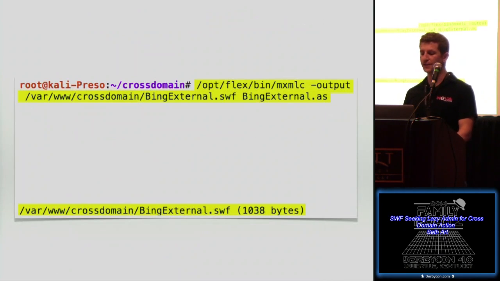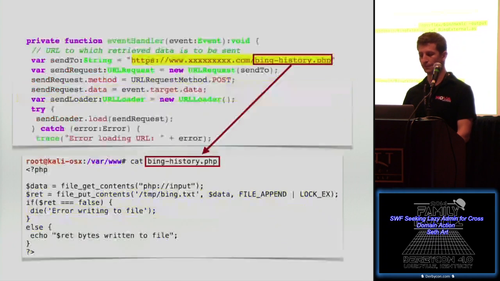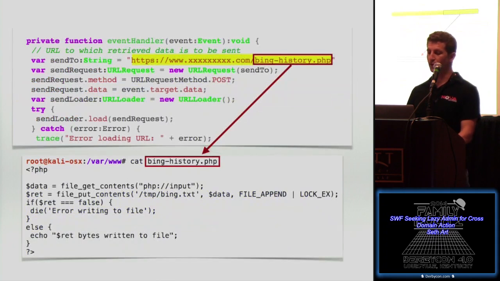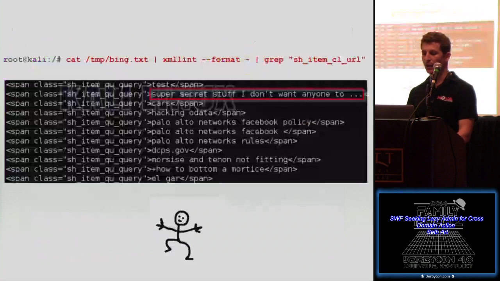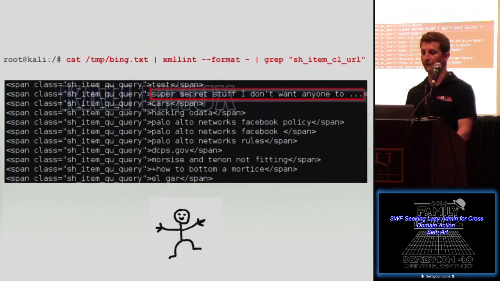I just wanted to show you all the Adobe Flex command, mxmlc, that you can use to compile the ActionScript into a SWF file. And on the bottom line, you're seeing that the SWF file is just being dropped right into my web root. I also wanted to show you what bing-history.php is. Well, it can be anything, and it can be written in any language. I just chose PHP, and what this does is it writes everything that comes into that page to a file on my file system, /temp/bing.txt, and at that point, I can now grep that file and identify everything that the victim has ever searched for on Bing.